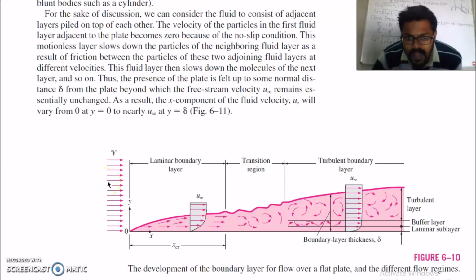As a result, the x component of fluid velocity u will vary from 0 at y equal to 0, meaning in this direction the velocity is 0 when y is 0, and it will approach u infinity when y is delta. Meaning when you go in this y direction, when y is delta, the velocity will become u infinity. So velocity will vary from 0 to u infinity while y varies from 0 to delta. This delta is called boundary layer thickness.